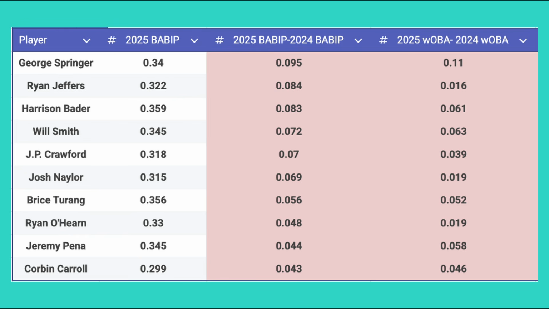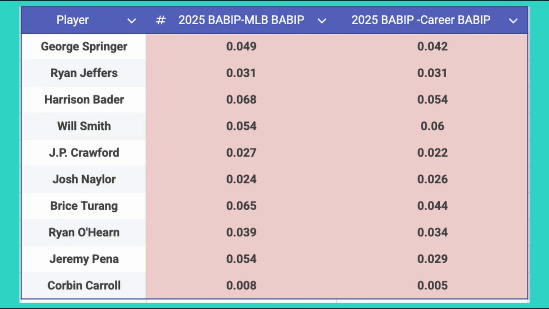Essentially, was the big year-over-year change in BABIP more likely due to a 2025 outlier, a 2024 outlier, or a genuine skill change? When we compare each player's 2025 BABIP to the 2025 league average and to their career average BABIP, all 10 exceeded both benchmarks.